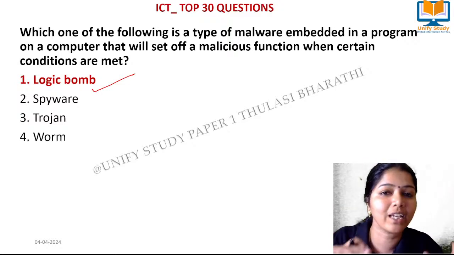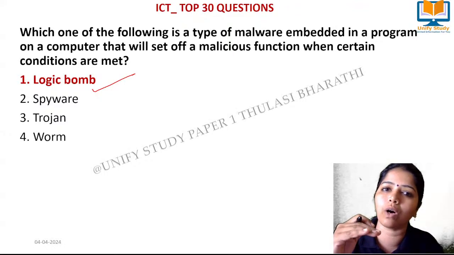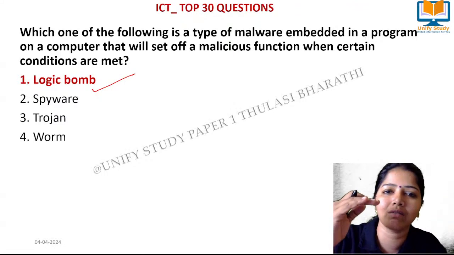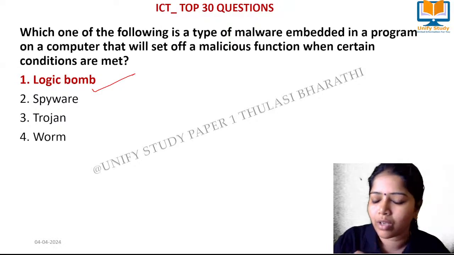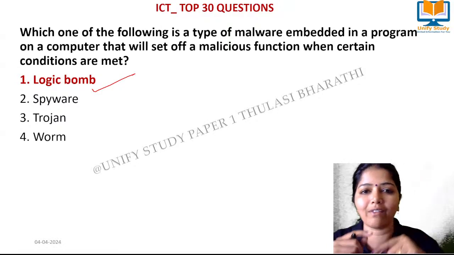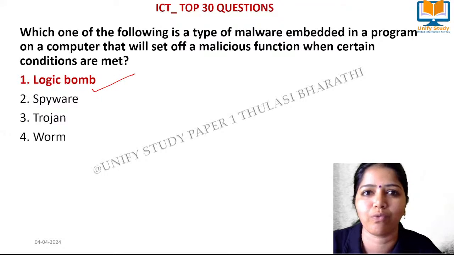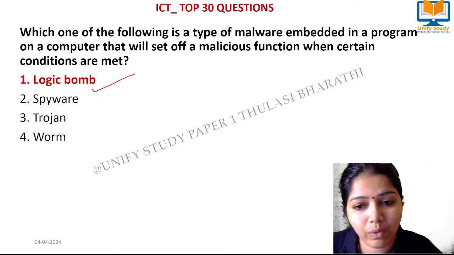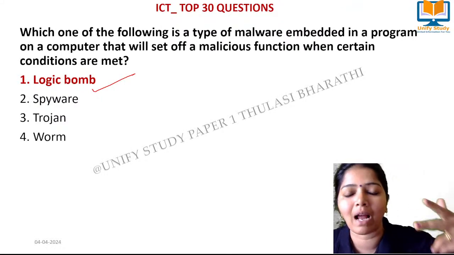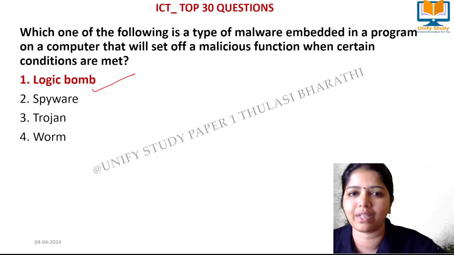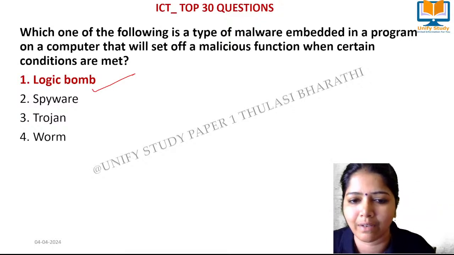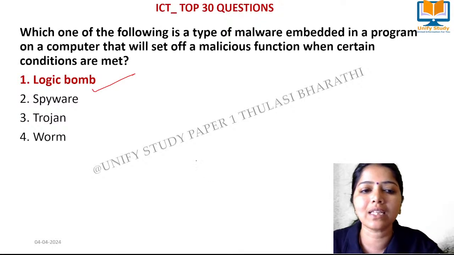And then worm means what? Have you seen in kitchen items, in rice or in flour, how a worm will form? Once one worm forms, then there will be a replication of worms, right? Like that, a worm is malware that will self-replicate itself. The keyword is self-replicate itself. Okay, so these are the keywords that you can remember for all those things, right?